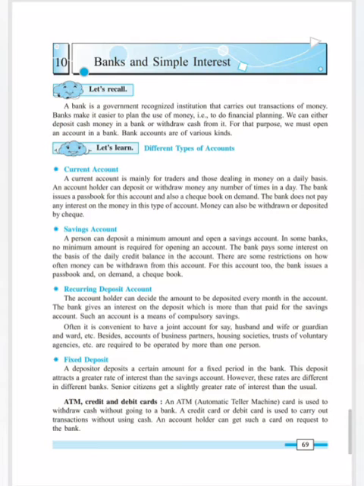Next one is the recurring deposit account. The account holder can decide the amount to be deposited every month in the account. The bank gives an interest on the deposit which is more than that for savings accounts. Such an account is a means of compulsory saving. A recurring account is a type of account for which you have to pay a fixed amount every month.